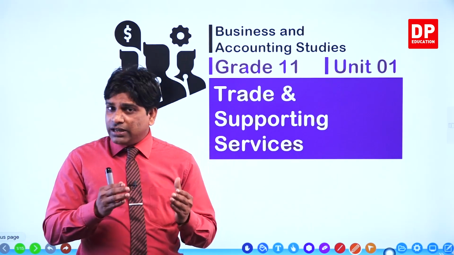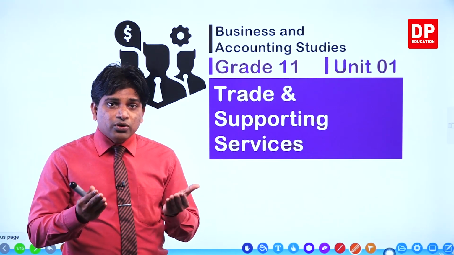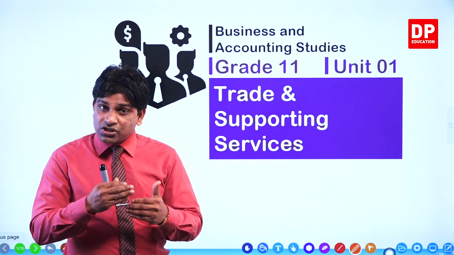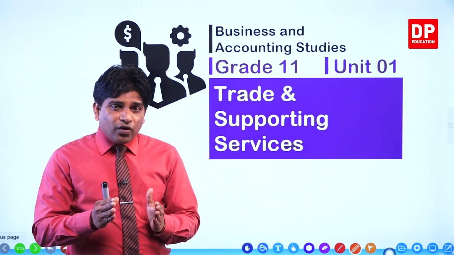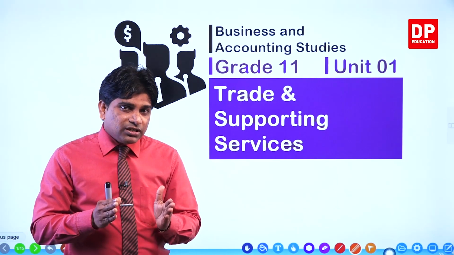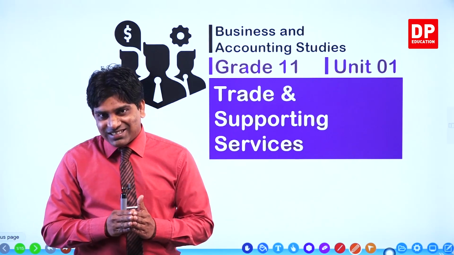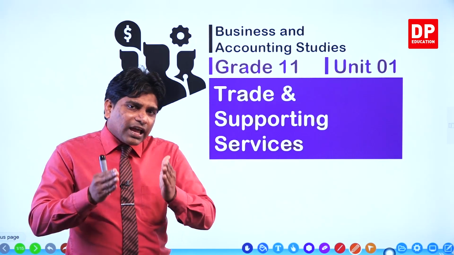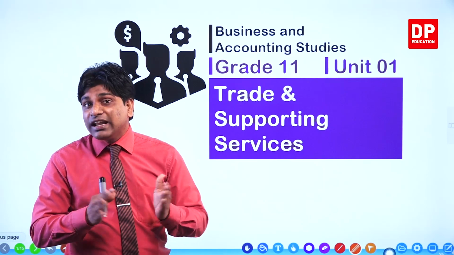In grade 10 you have learned what a business is, the background of the business, the cash book and petty cash book, all the prime entry books, trial balance, and correction of errors. You have done everything, right? Before I go to the introduction of trade and supporting services, I'll revise what a business is. Business is any economic activity which fulfills human needs.